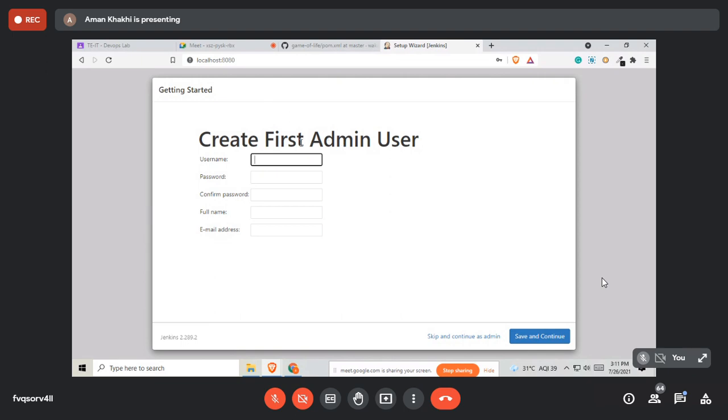Okay, ma'am. Should I stop sharing? No. You can simply type your user and password. The password will not be shown, don't worry. Giving just one name for everything will also work, it's nothing special. And your Gmail address. Now save and continue.